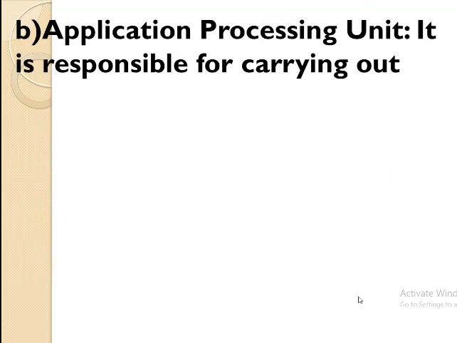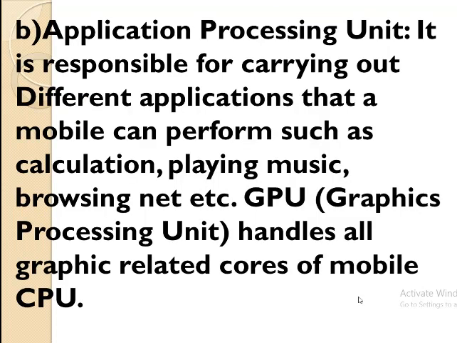Next important part is the application processing unit, which is responsible for carrying out the different applications that the mobile phone performs, like calculation, or when you play music or use the internet. The graphical processing unit handles all the graphics related code or functions of the mobile phone CPU.